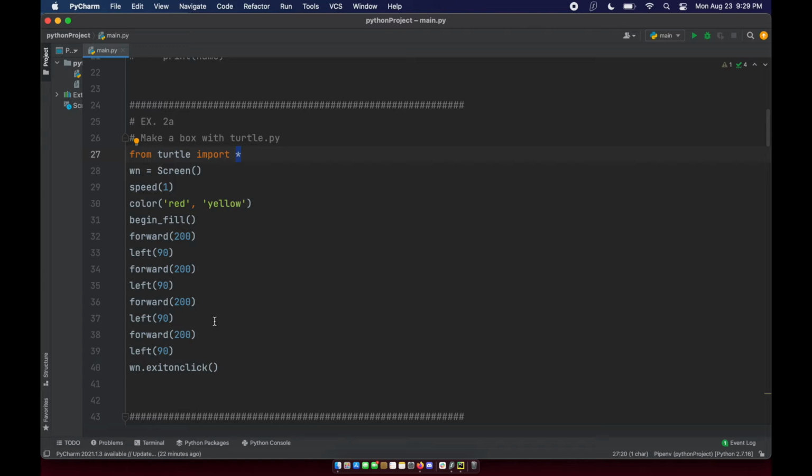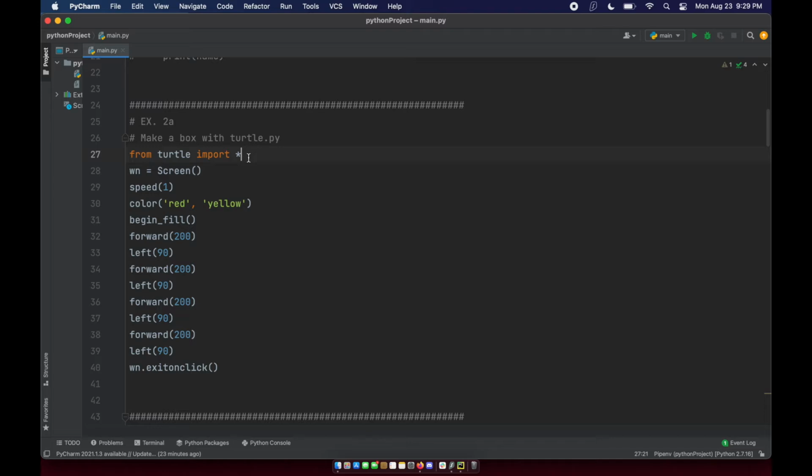I want to make my turtle or pen object draw a square. If you think about it for a second, how is a square going to be drawn? I need to go forward, make a 90-degree turn, go forward, make a 90-degree turn, forward, and then another 90-degree turn.